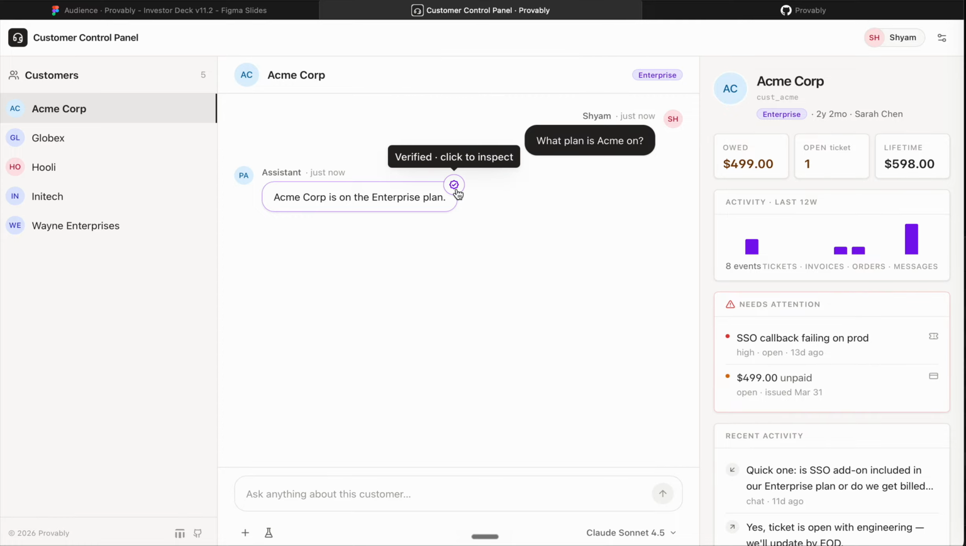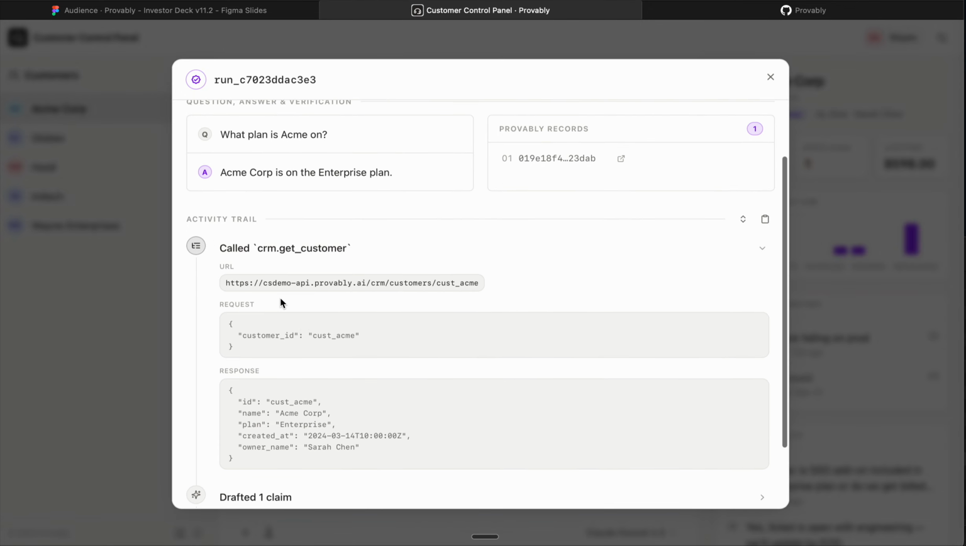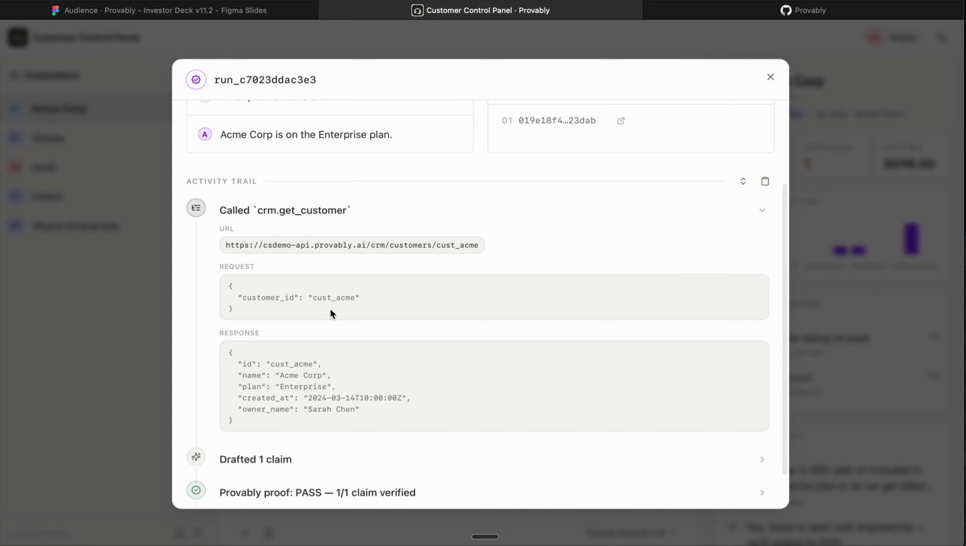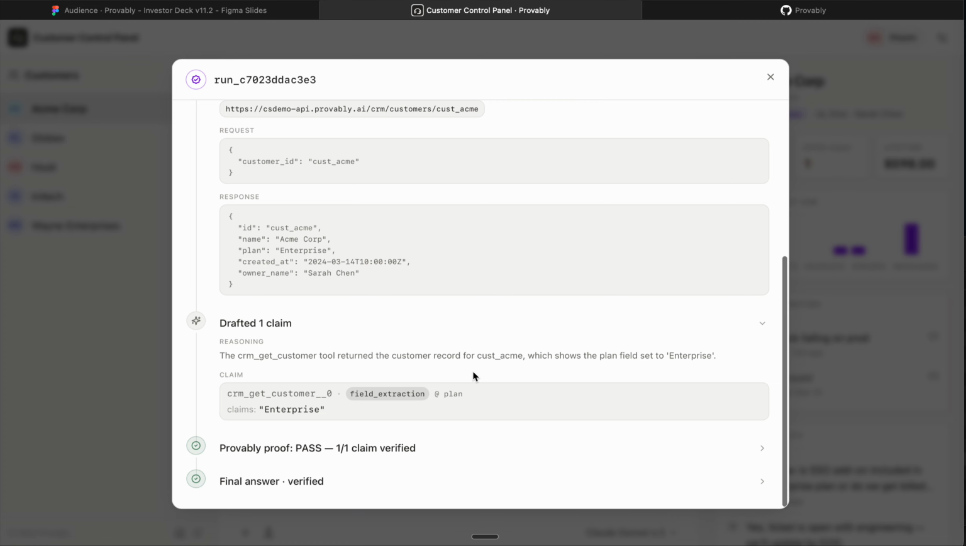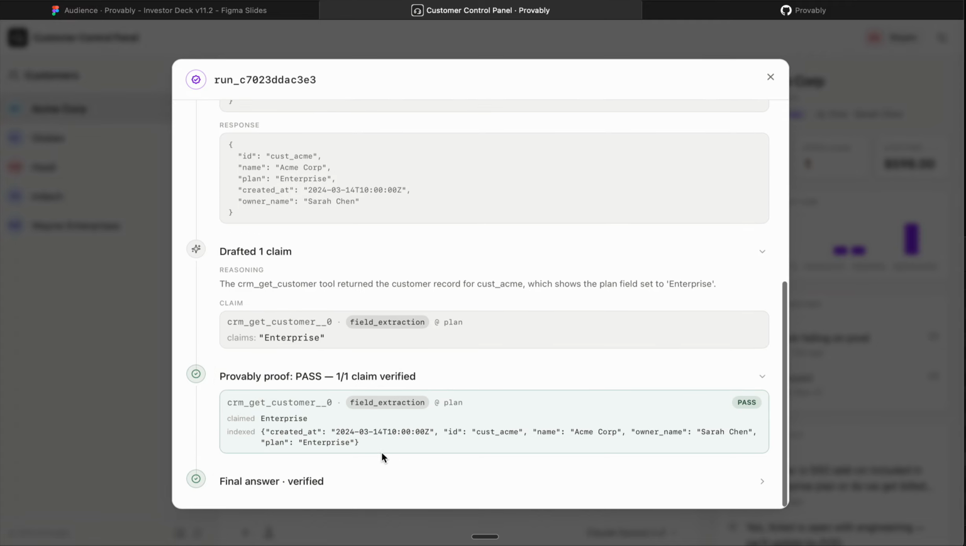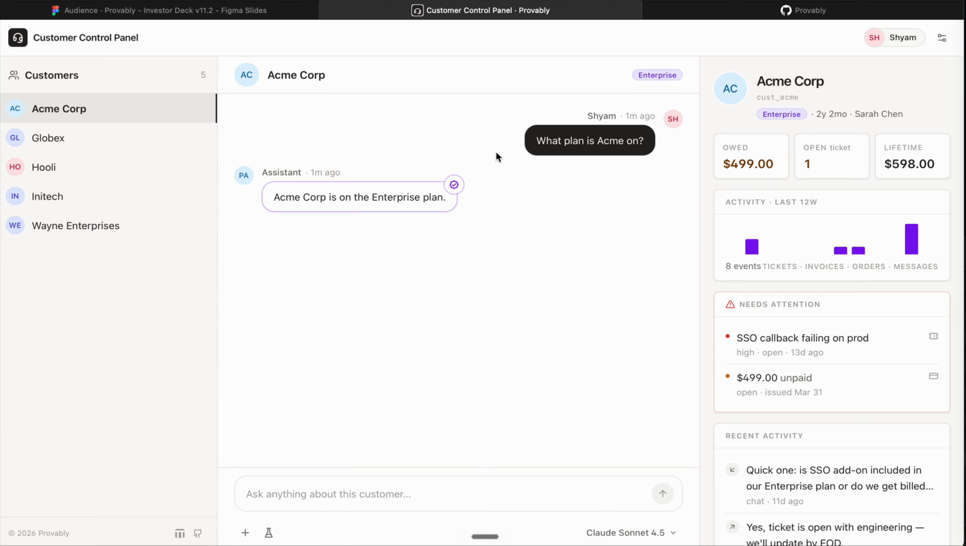So it says it's on the enterprise plan. I'm going to click on that, and it found the answer in CRM Get System. If I open that, I can see the URL, and I can see the request that went into that URL, and this was the answer. So it said the plan was enterprise. And using that, it actually created a natural language response. It produced a proof that the answer came from there, and the answer is enterprise, and it can prove where it came from, and then that's how it produced the final answer.